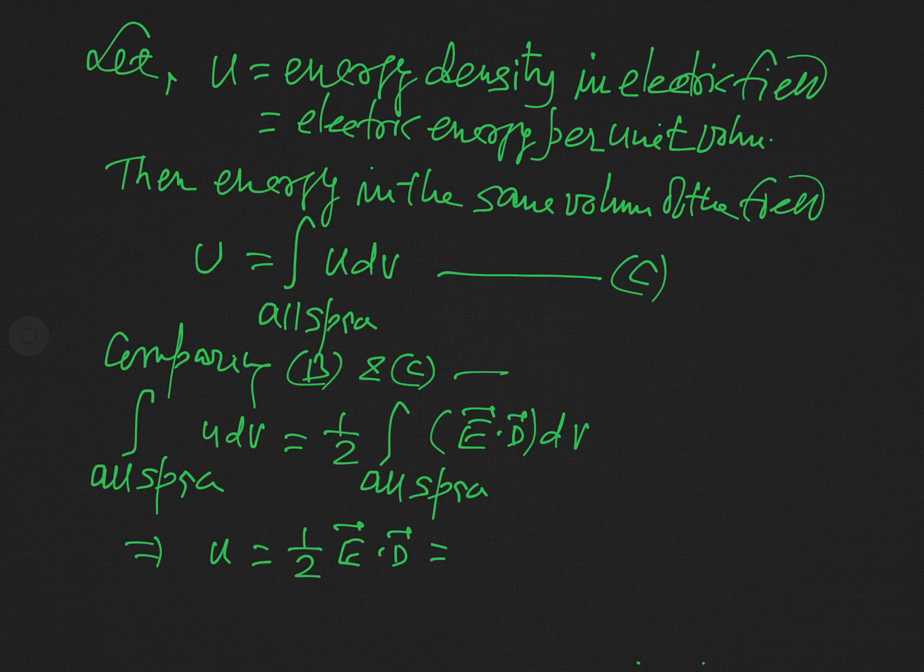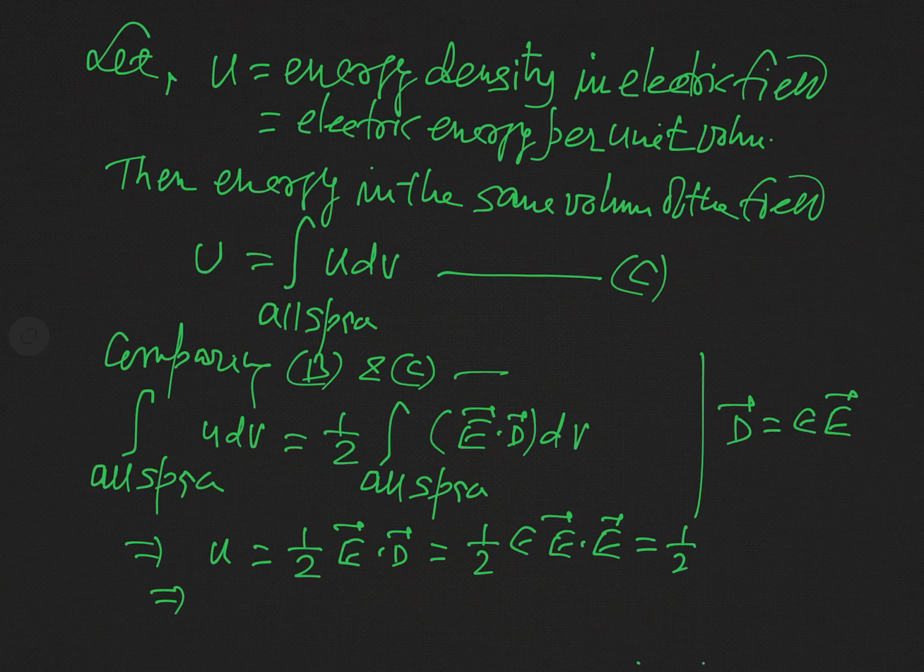And you know, in case of a linear dielectric, this D is equal to epsilon into E. And so we can write it as 1 over 2 epsilon E dot E, and this is half epsilon E square.